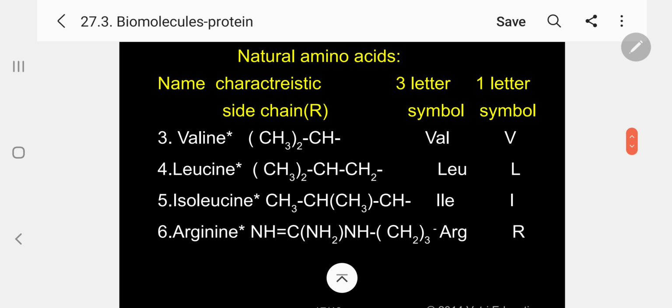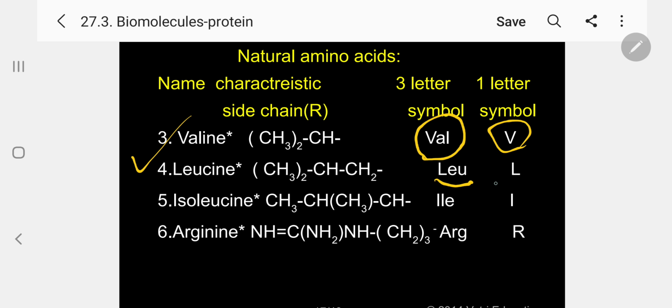The next one, valine, R equal to (CH3)2CH. 3-letter symbol VAL, 1 letter V. Leucine, kindly follow. Valine and leucine are essential amino acids which cannot be synthesized in our body. So R equal to (CH3)2CH-CH2. LEU, 3-letter, 1 letter L.